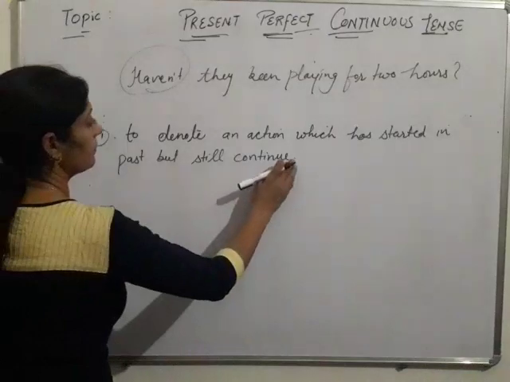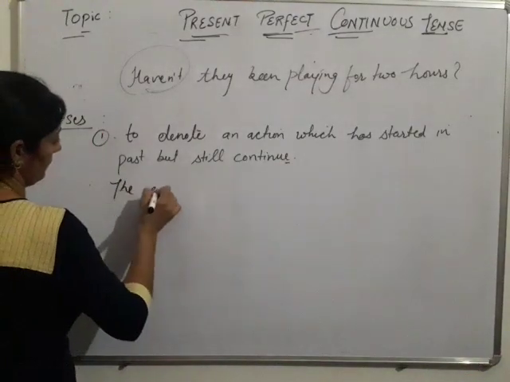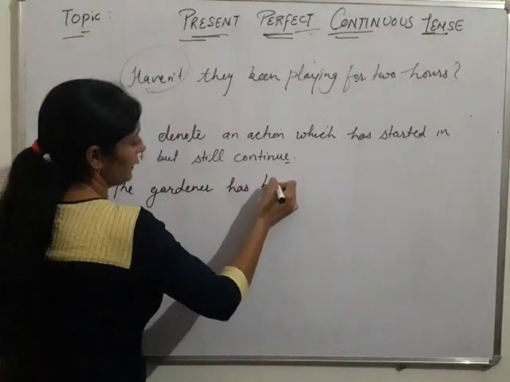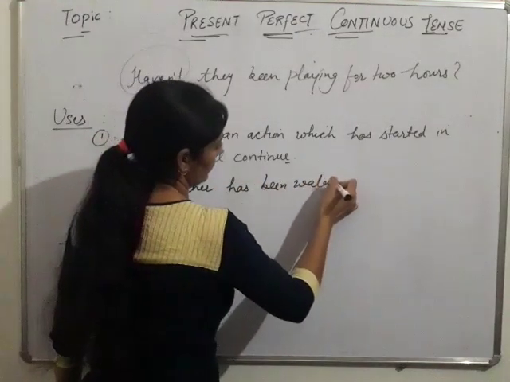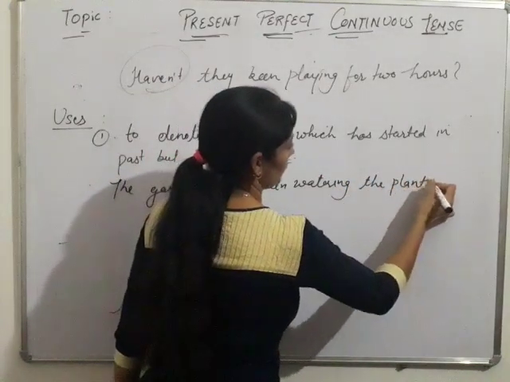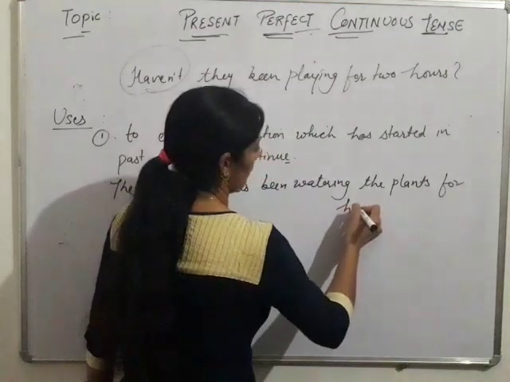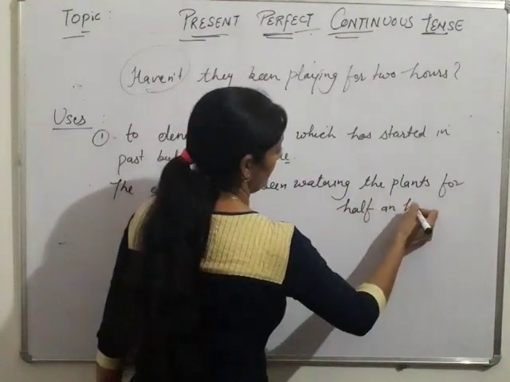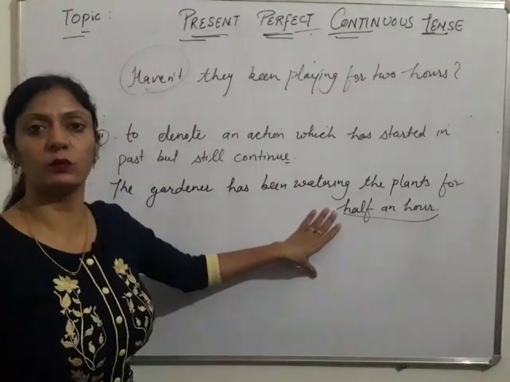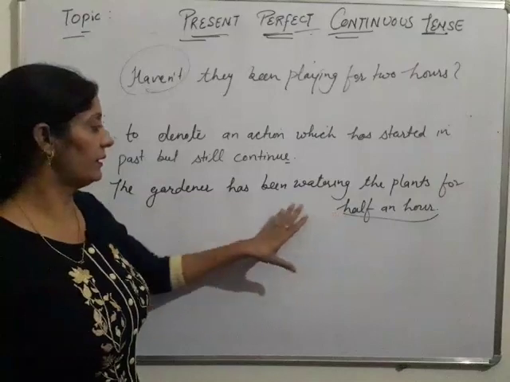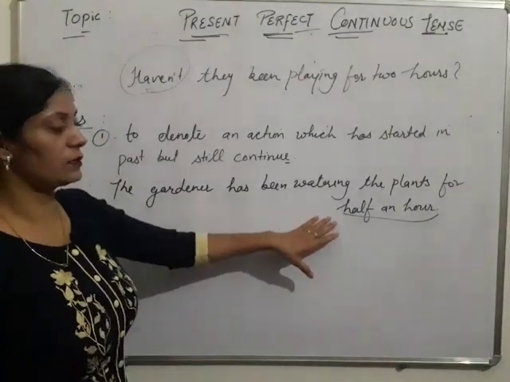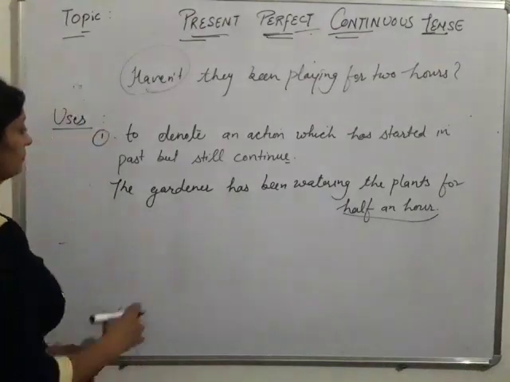For example, the gardener has been watering the plants for half an hour. It means half an hour ago he started to water the plants and still he is watering them. The gardener has been watering the plants for half an hour.